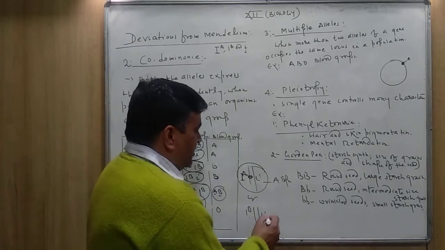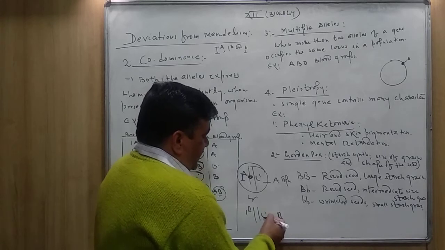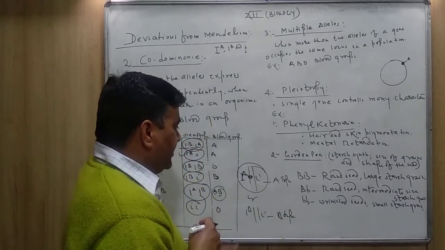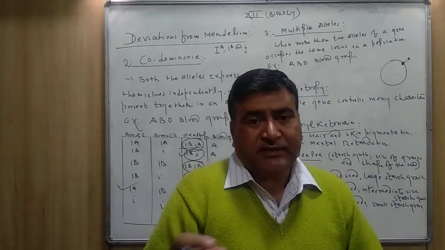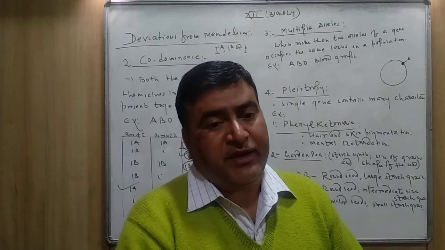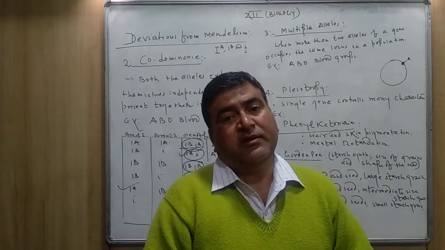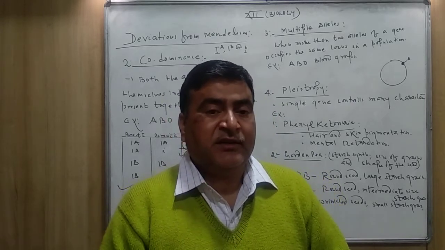Here also IB is dominant over small i. The blood group will be B type. So both are examples of blood group A and blood group B, when they are present in the heterozygous form, both are examples of complete dominance.